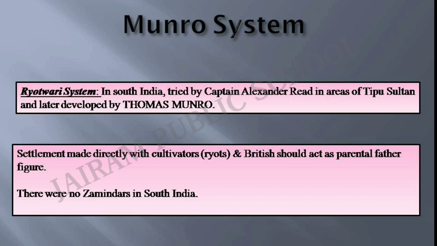The settlement, they argued, had to be made directly with the cultivators, that is the ryots, who had tilled the land for generations. Tilled the land in the sense of owning the land, the farming and all those things being done by the local people. Their fields had to be carefully and separately surveyed before the revenue assessment was made. So Munro thought that the British should act as a paternal father figure protecting the ryots under their charge.